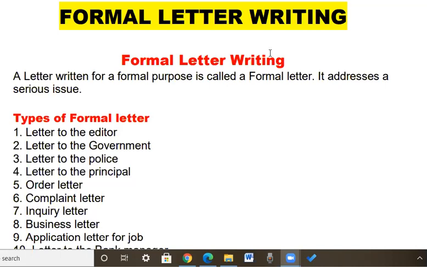First of all, you write formal letter writing, what it is. You have to write a letter written for a formal purpose is called a formal letter writing. It addresses a serious issue. Okay. And after that, you have to write what are the types of formal letter. So keep on writing fast. I have to move.